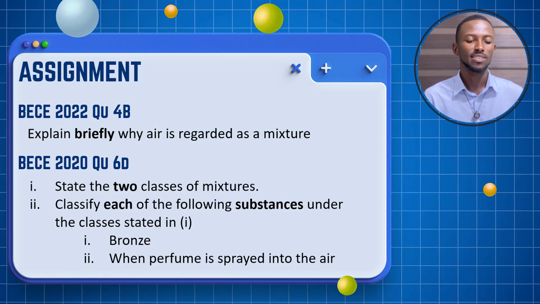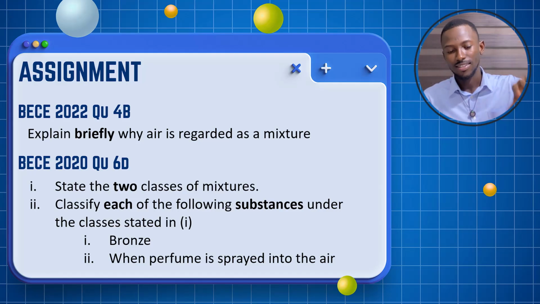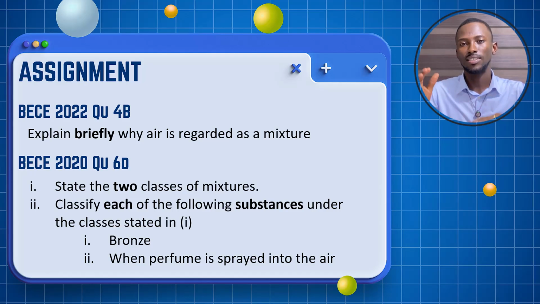The next question is to classify each of the following substances under the classes stated. So if you go for homogeneous, or if you go for solid-solid, whatever it is: is bronze a solution? Is bronze solid-solid or liquid-liquid? Based on the type or class that you have mentioned in I, you then put the two examples under each of these classes. So you can check up the answers in the years that I've stated.